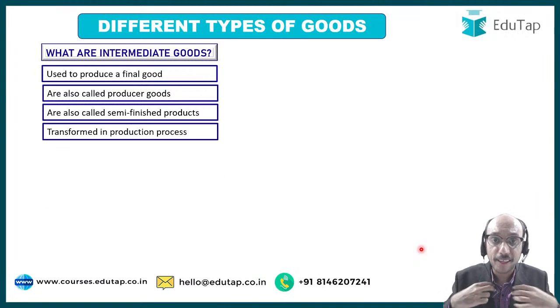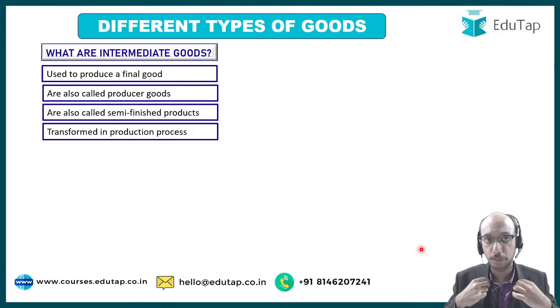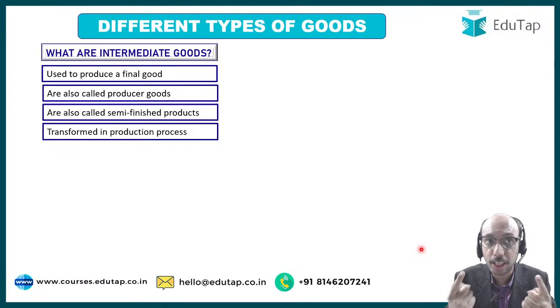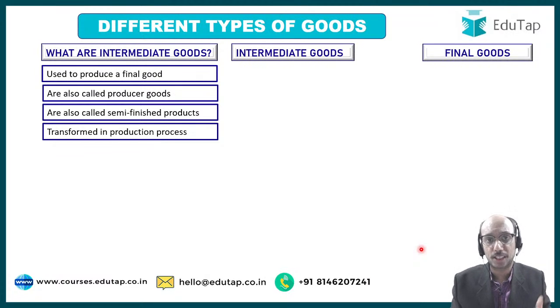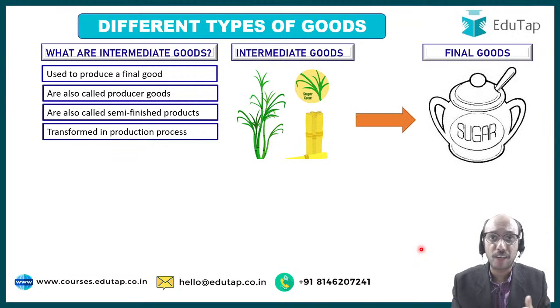That thread will be transformed in the production process. The thread, which is an intermediate good, which is used to produce this final good, which is called a producer good, that thread which is a semi-finished product, will get transformed in the production process, because as the tailor said, he or she is going to use that thread and convert it into a coat and give it to me, right? So the fact is that intermediate goods get transformed in the production process. Let me give you more examples to clarify your understanding.